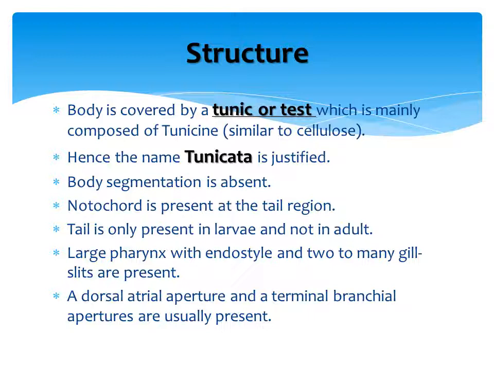This tunicin is very similar to cellulose, hence the name Tunicata is justified. There is no body segmentation, that is, body segmentation is absolutely absent.